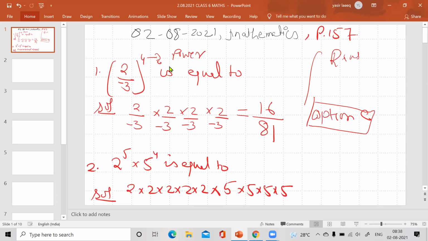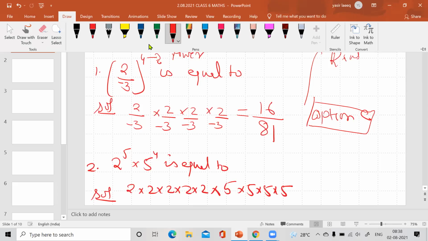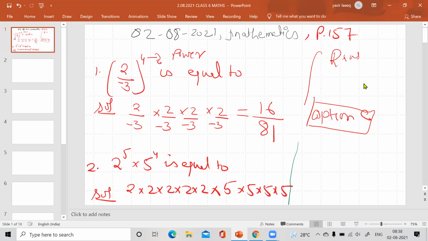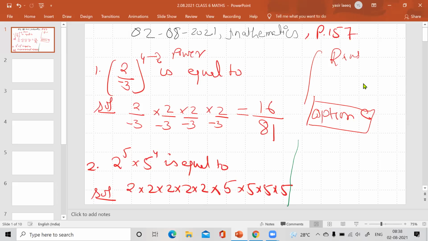I am doing this on the same slide so that it is easy to see on the screen. Listen again. The option has 10, and here there is no 10. We know that 5 into 2 will be 10.